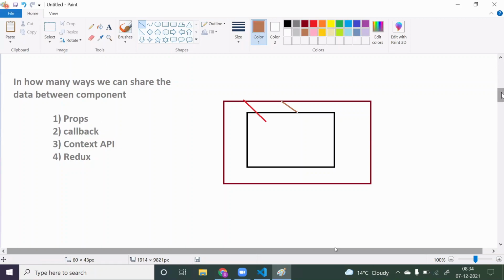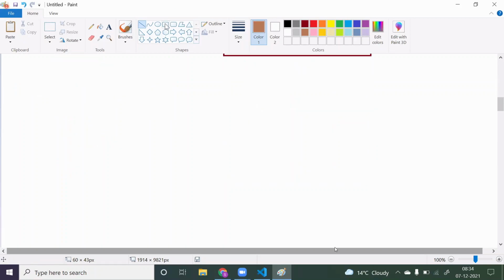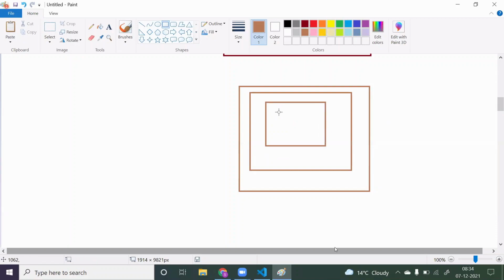Now suppose you have a nested relationship: one component has a child, this child has one more child, and that child has one more child. The data is present with the uppermost parent, and you need to share this data with the last component.